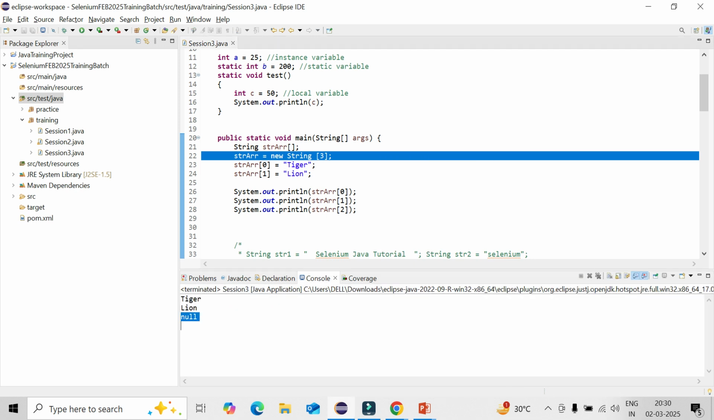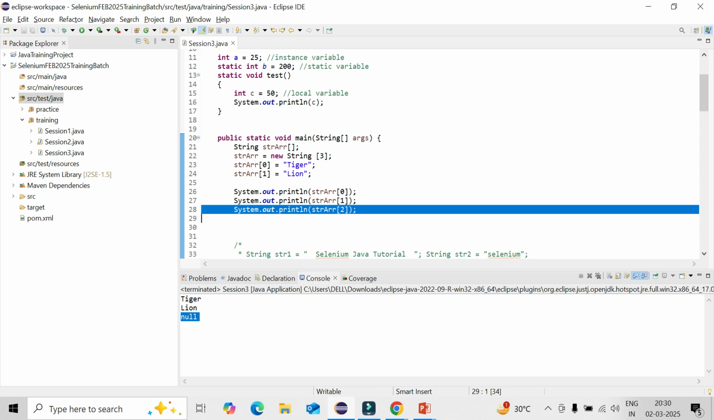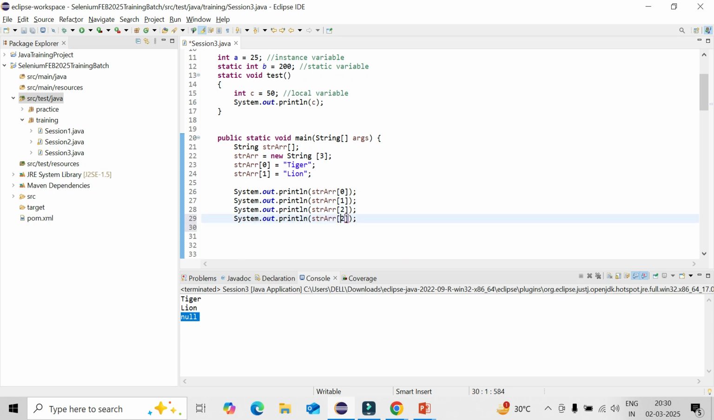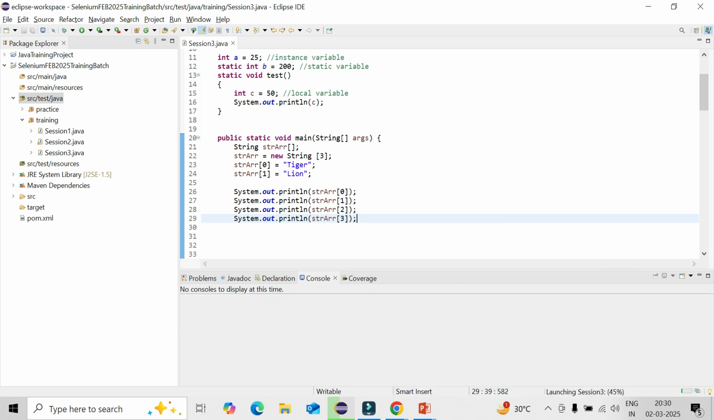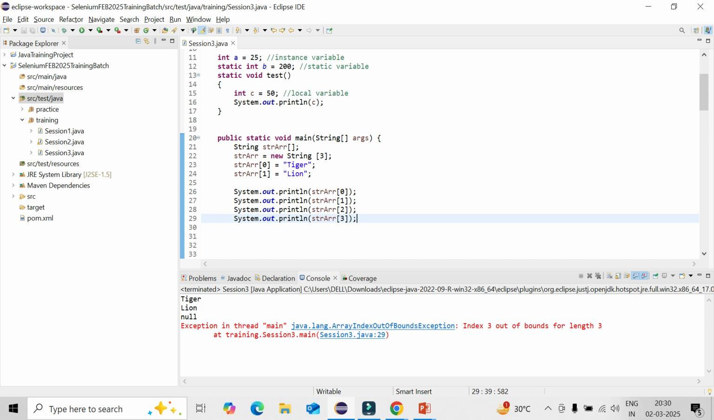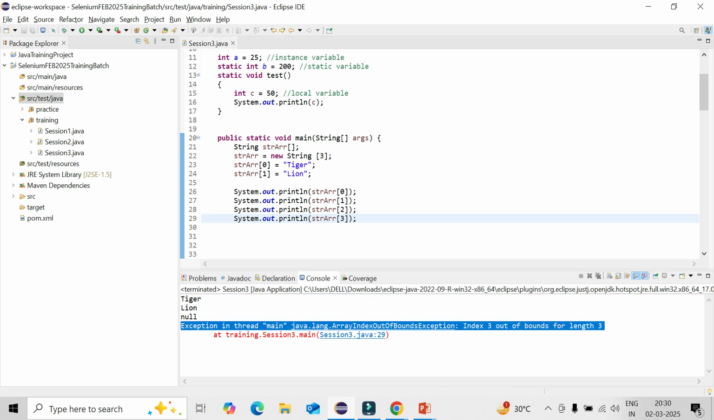Okay. Now, as size is fixed, can I access something beyond it? No, it will throw an error during runtime because it is more than size. Okay, you could see index 3 out of bound for length 3, because length is 3. Then how can you access the element of 4th position? You cannot access anything for the 4th position. It will throw the error during runtime, not the compilation time. So this is called array index out of bound exception.